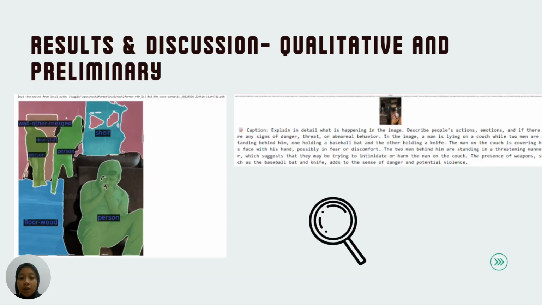At this stage of our project, we focus on qualitative validation and framework development, while full quantitative benchmarking is ongoing. The results clearly demonstrate the viability and promise of our hybrid approach. In practice, our system is already segmenting objects accurately, localizing anomalies in real time, and thanks to BLIP understanding semantic context, it does not just detect a person on the ground, it understands whether that's normal sitting or a potential fall.